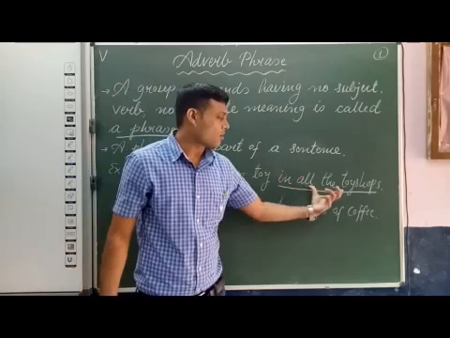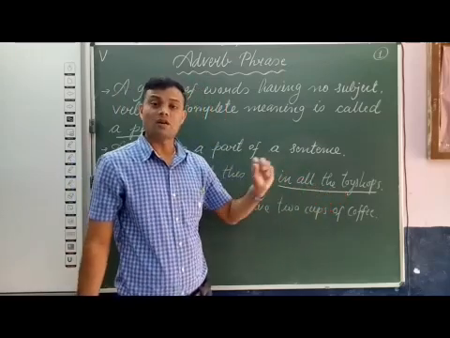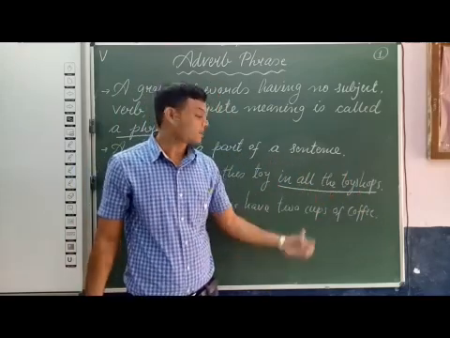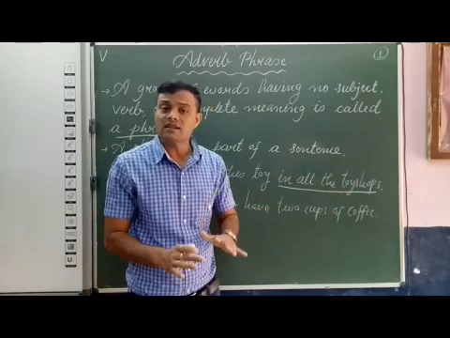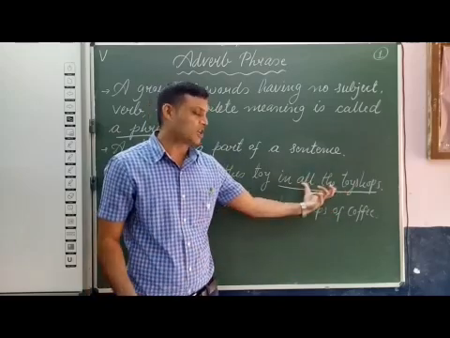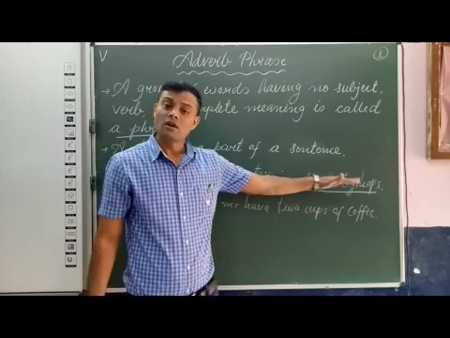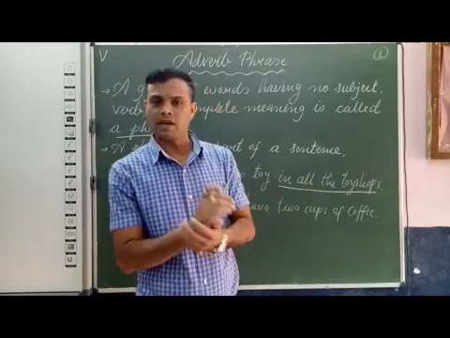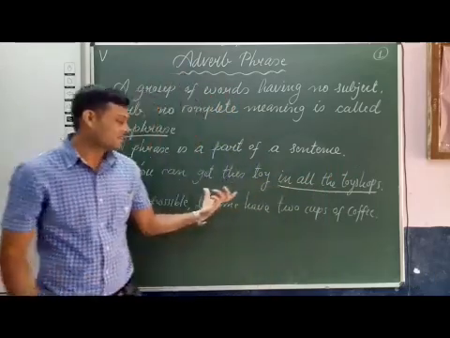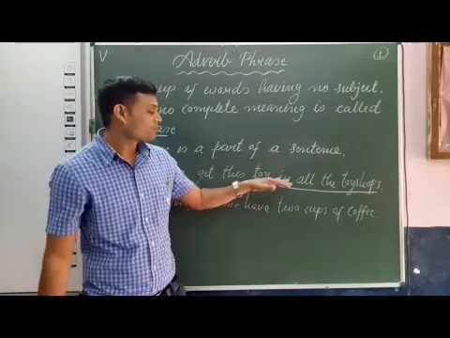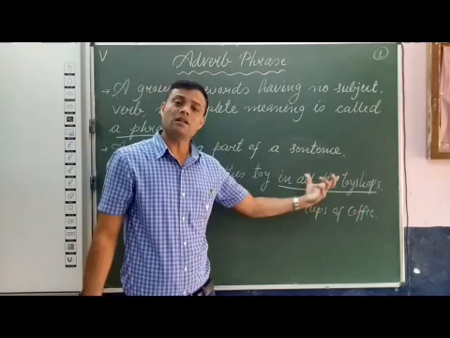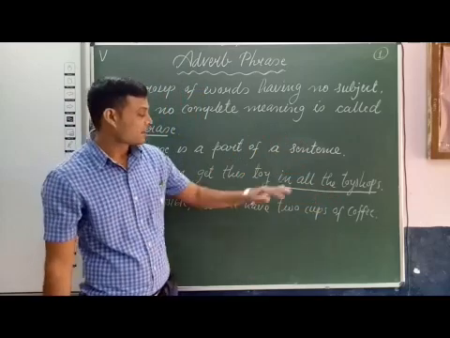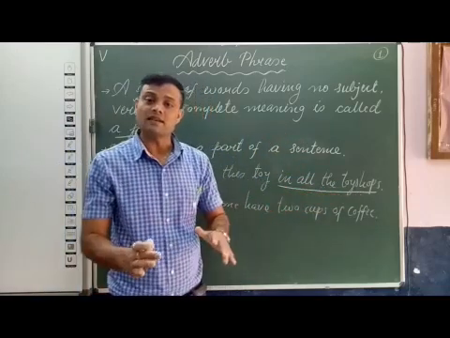Now see, in all the toy shops is a group of words: 1, 2, 3 and 4. Four words, and it is a group of words. This group of words does not have a subject. It does not have a verb. And it does not have complete meaning. In the sentence, you can get this toy in all the toy shops, it is a part of a sentence. So, in all the toy shops is a phrase.